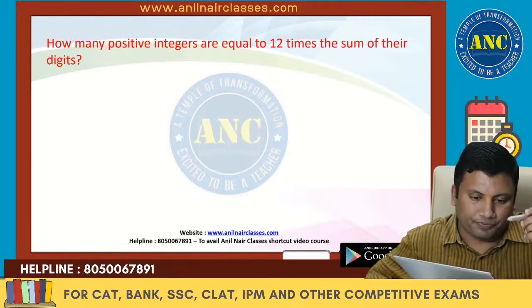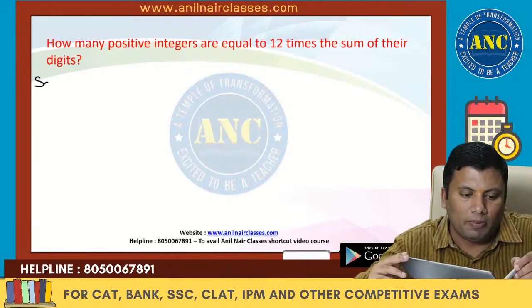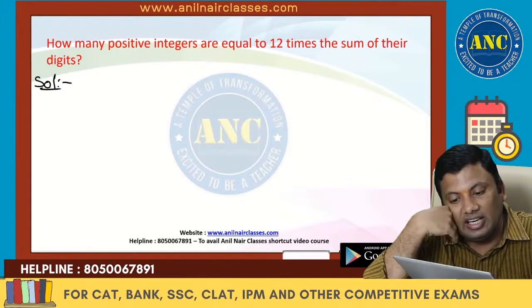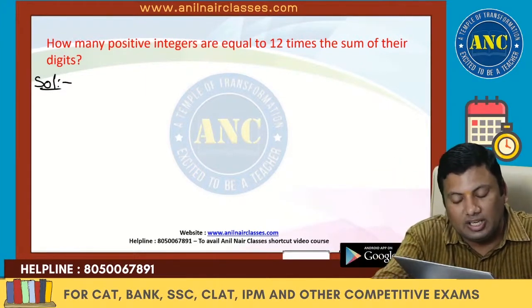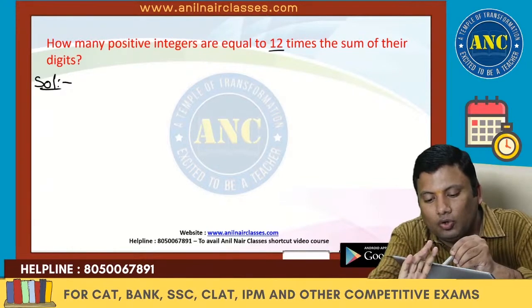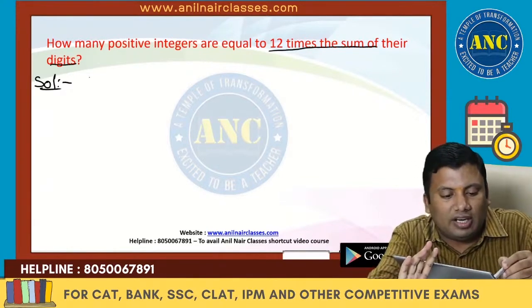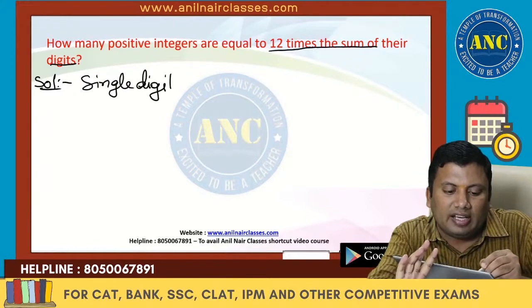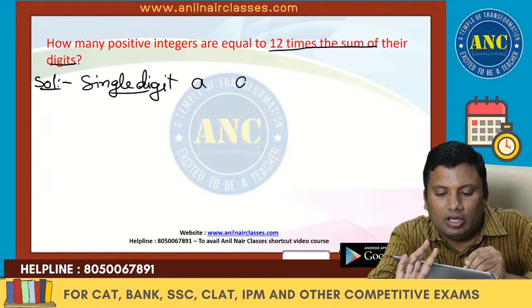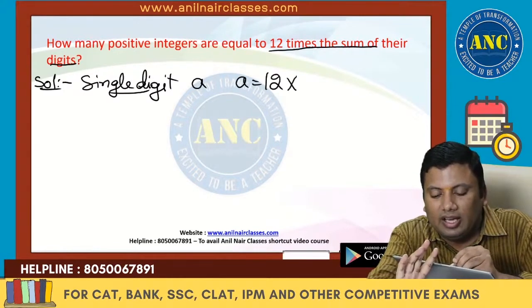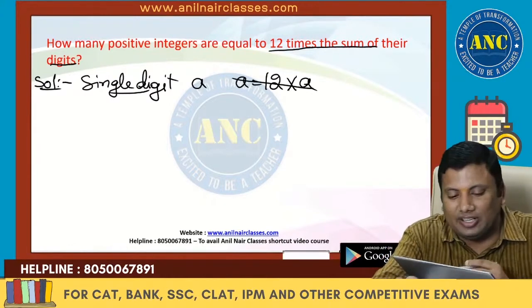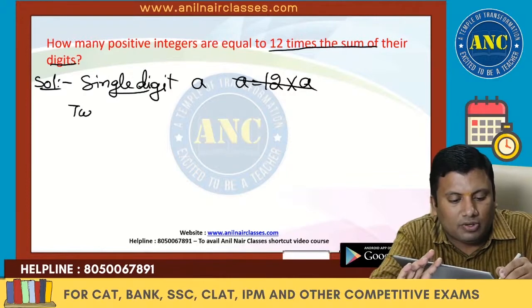Next one, another question. How many positive integers are equal to 12 times the sum of their digits? We do not know whether it is a single digit, 2 digits, 3 digits, 4 digits, right? If I take a single digit A, then A is 12 times A. A is a single digit, so it cannot take a 2 digit value. Single digit, it is not possible.